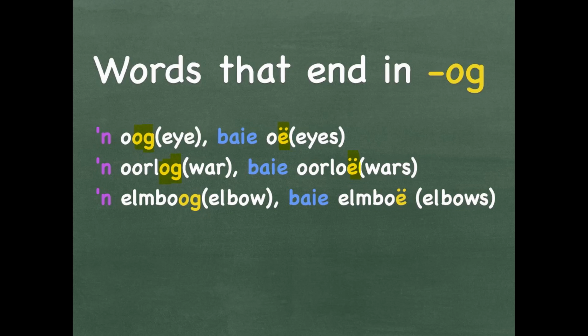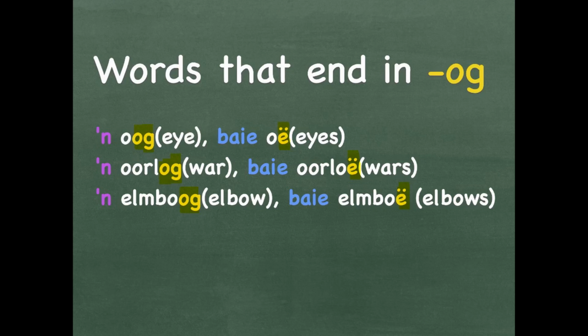An elmboog, ending on an OG, is an elbow. Baie elmboë, you replace the O and the G with the E with two dots on. In Afrikaans, remember the two dots are called a deelteken. In English, elbow will be elbows. Say it with me again, elmboë. Remember that the deelteken gives you a different sound. Although it might look like a double vowel sound of the O and the E next to each other, it's not pronounced as a U, but as oe.